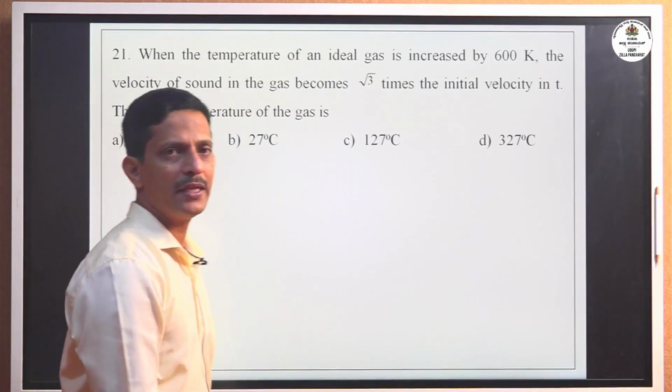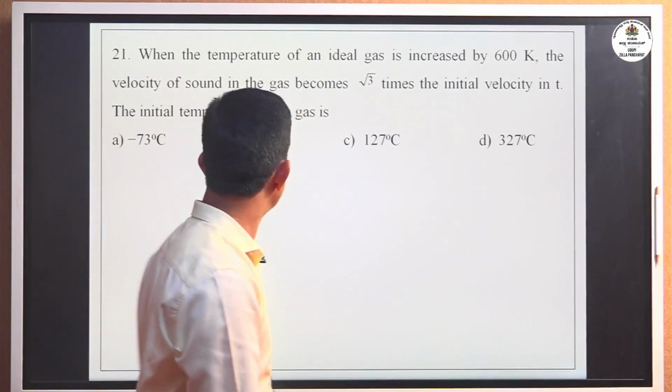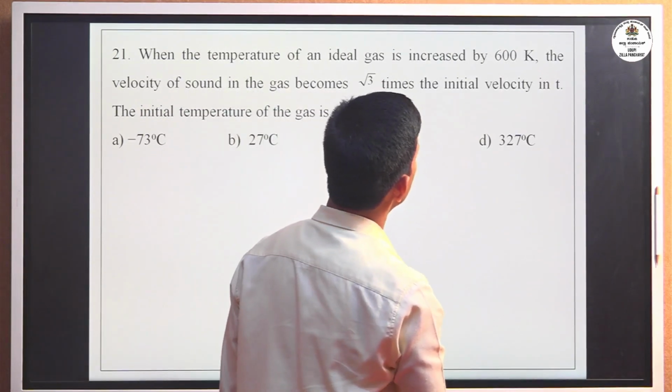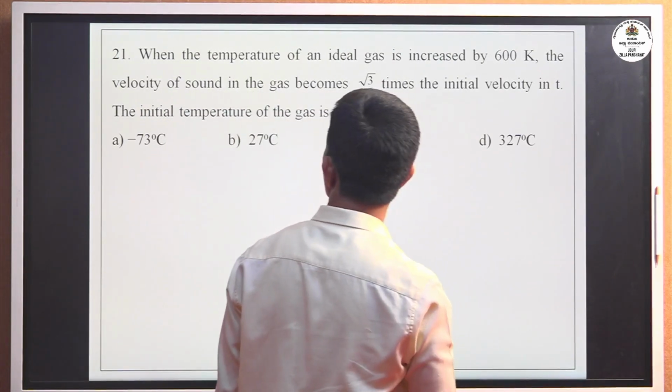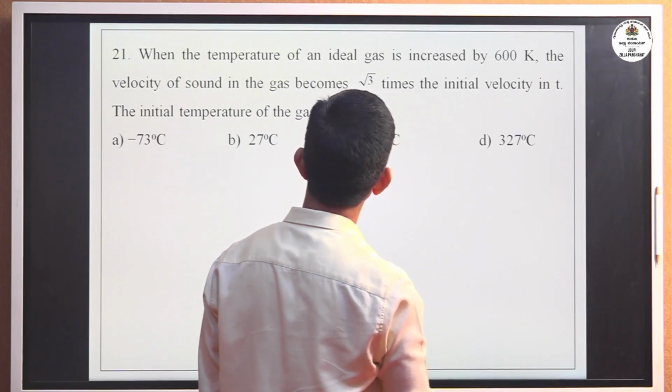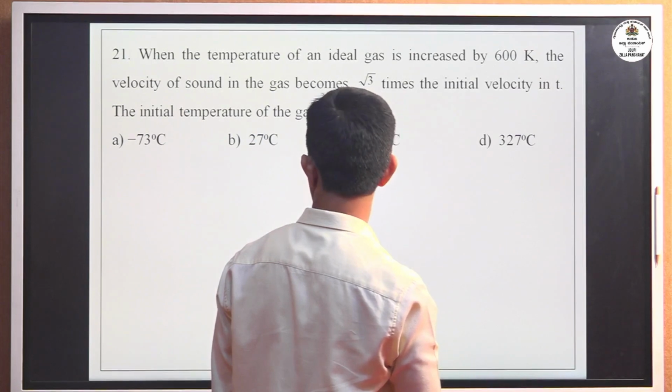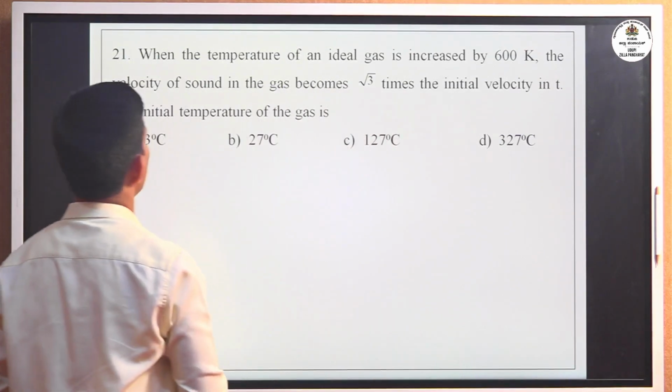Okay, move to the next question, that is the 21st. When the temperature of an ideal gas is increased by 600 Kelvin, the velocity of sound in the gas becomes root 3 times the initial velocity. Find T, the initial temperature of the gas.